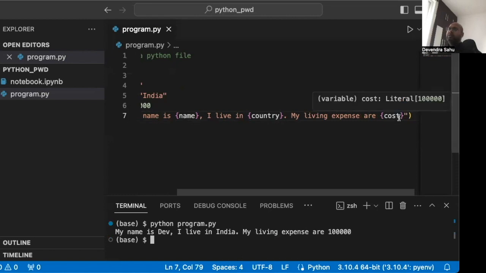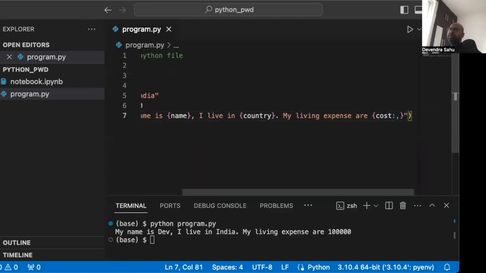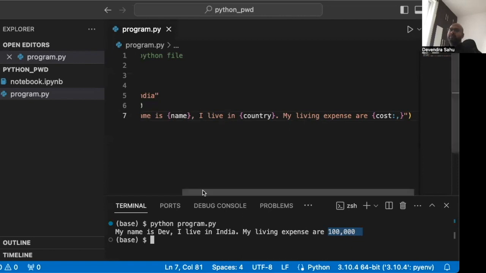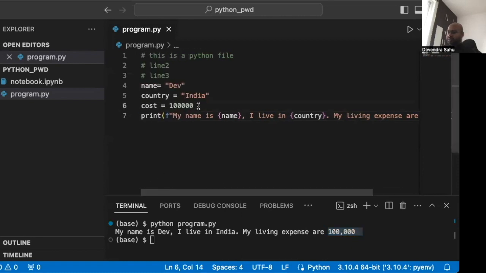Now, if the variable is a number, there are various modifiers. We can write a colon and then add a comma. What this will do is format the number. We will see again. Now, what you can see is that after 3 zeros, there's a comma. This is a standard formatting in computers. If we add one more zero, 6 zeros will be a million, and it will be easily visible in the results. So let's see what happens. So this is 1 million.